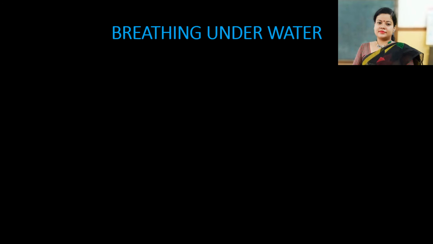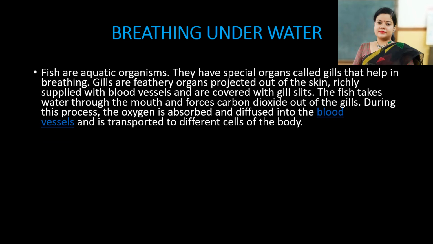Breathing underwater continues. Fishes are aquatic organisms. They have a special organ called gill that helps in breathing. Gills are feathery organs projected out of their skin, richly supplied with blood vessels, and covered with gill slits. The fish take water through their mouth and force carbon dioxide out of the gills. During this process, the oxygen is absorbed and diffused into the blood vessels. You already know that gills are richly supplied with blood vessels, and the oxygen is transported to different parts of the cells of the body.